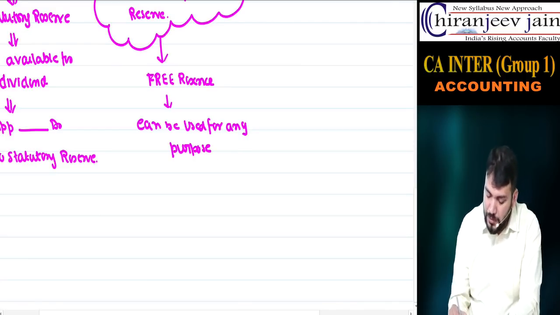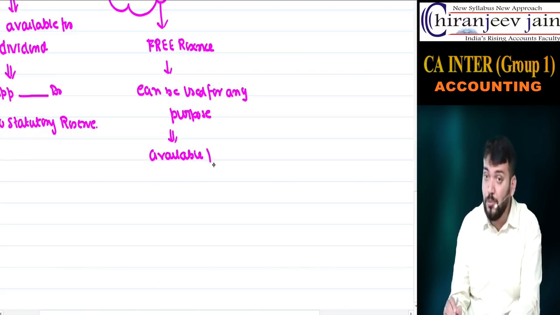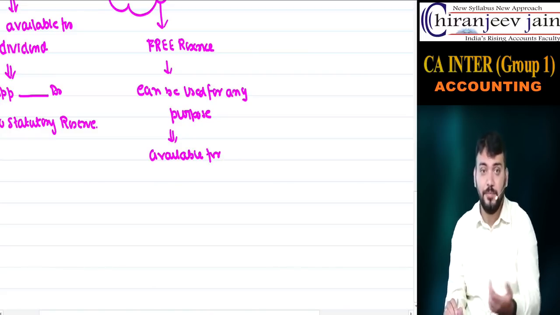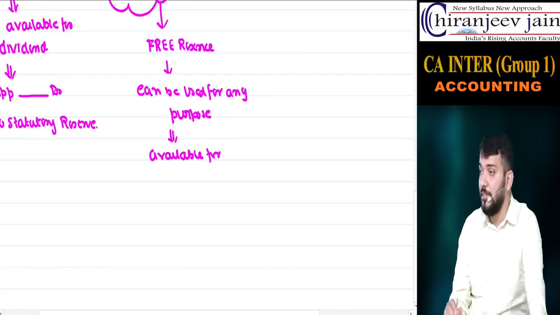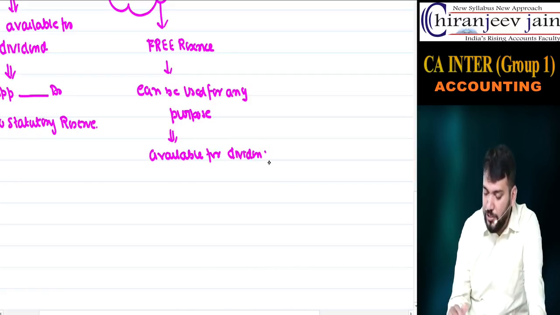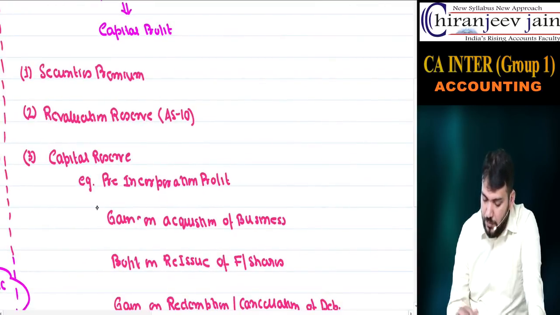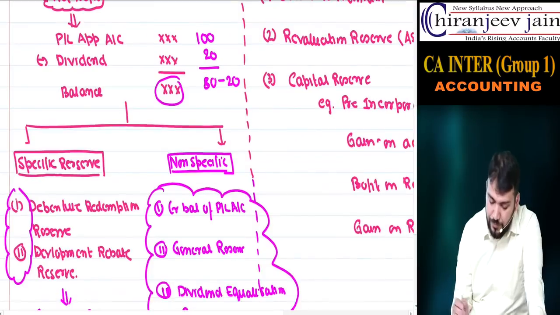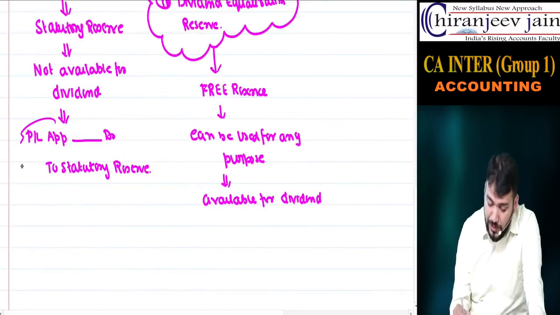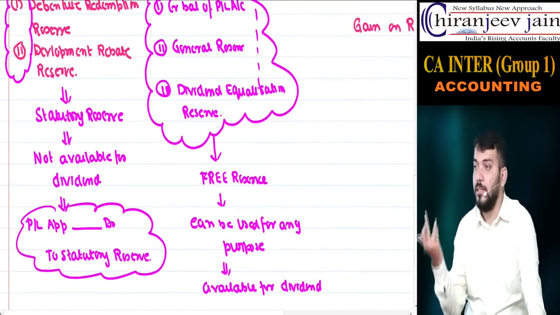And these are available for dividend also. Means any profit which is available for dividend is free reserve. You can see these are not available for dividend. Correct? This is also not available for dividend. Correct? So only free reserve is available for dividend. Why? Because it can be used for any purpose.